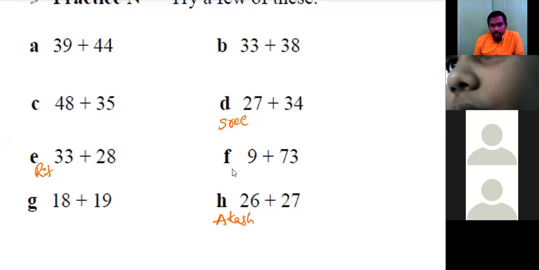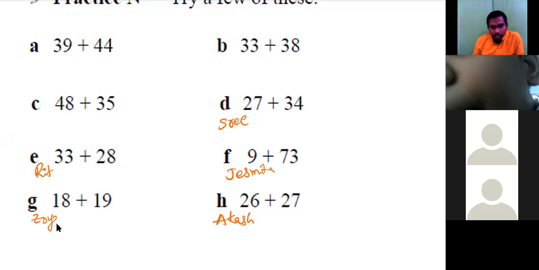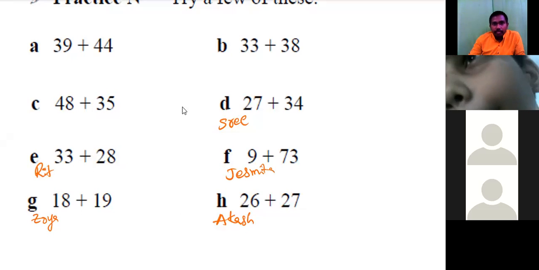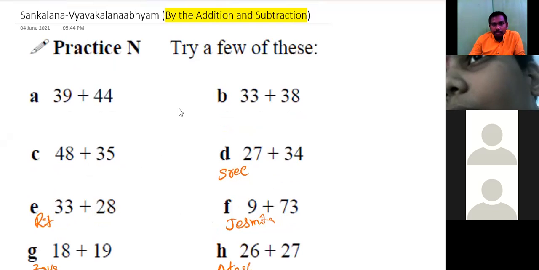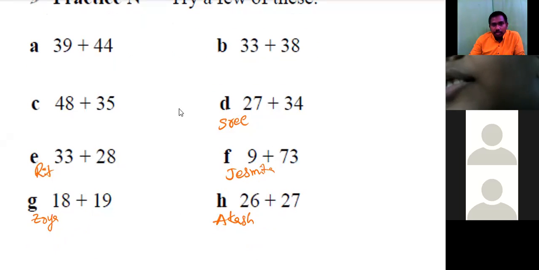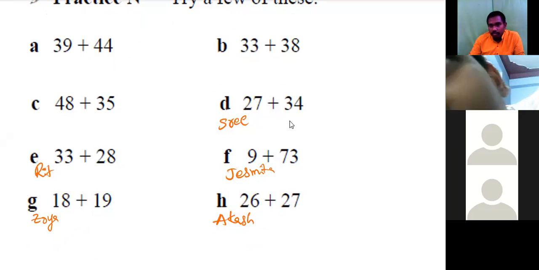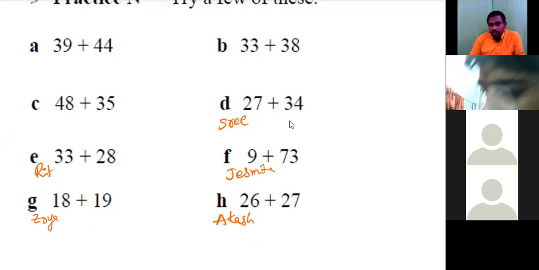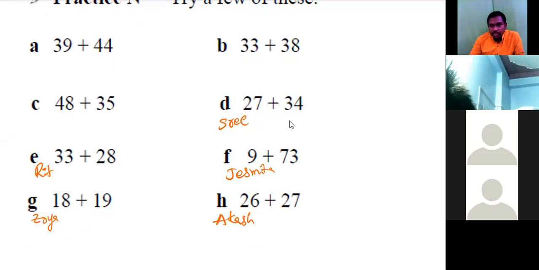F. Jasmita. So can you scroll up a little bit? Sorry. Can you just scroll up? Why? Nothing is there. Okay, sir. I was thinking that I was also right there. H. Navyasri already over. C, is it Satvik?